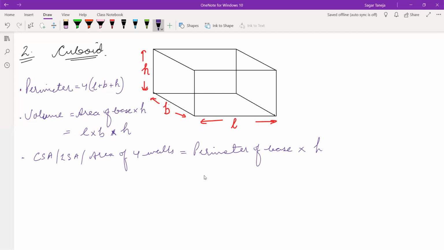Perimeter of rectangle is, yes, twice of L plus B. Twice of length plus breadth. Multiply by height, because height is already given here. So that's why this formula is written in this way. 2 times L plus B into H. 2 times L plus B represents the perimeter of base, and multiplied by height, you will get the area of 4 walls in cuboid.